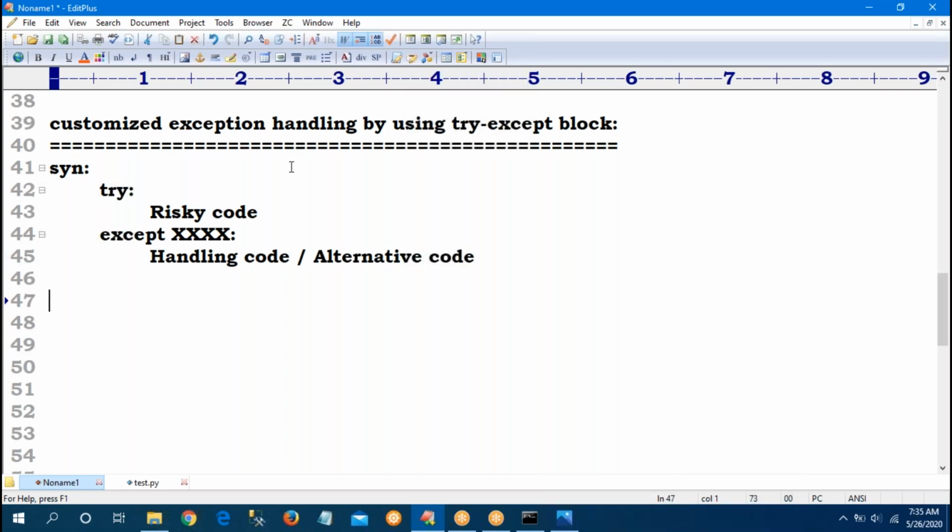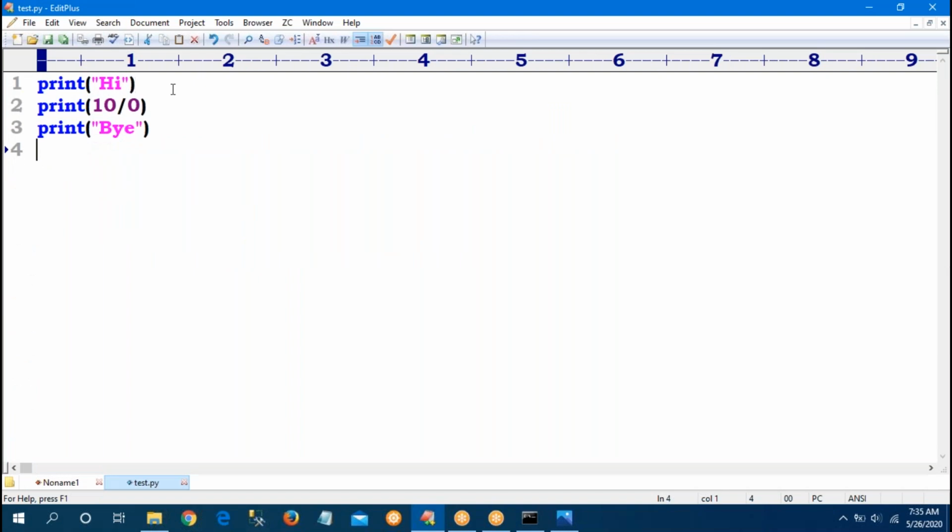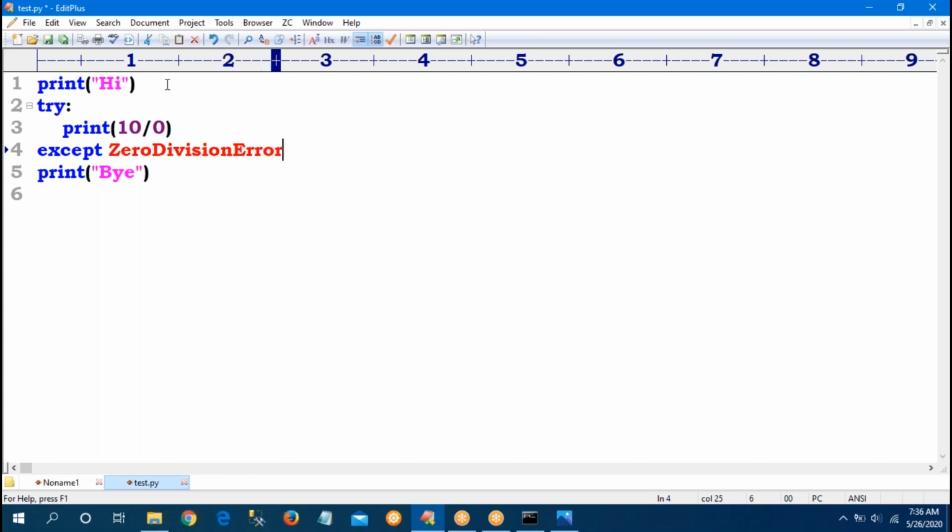So what is the try block? The try block contains the risky code. The except block contains the handling code. Now observe here. Print. Sir, 10 by 0 is a risky code. So what to do? In the try block, you can provide 10 by 0. Then the except block, and the class is ZeroDivisionError. What do I want to do? Print a statement. That is our wish, sir. Suppose if not divisible by 0, divisible by 2, then give the hi.